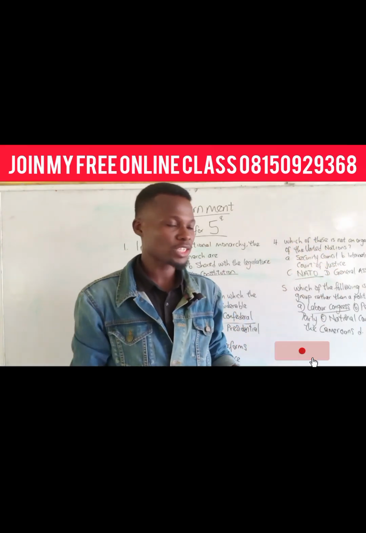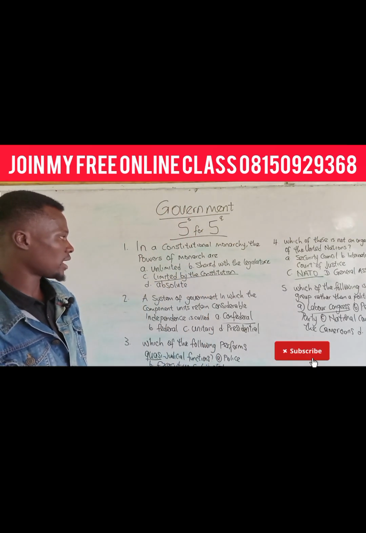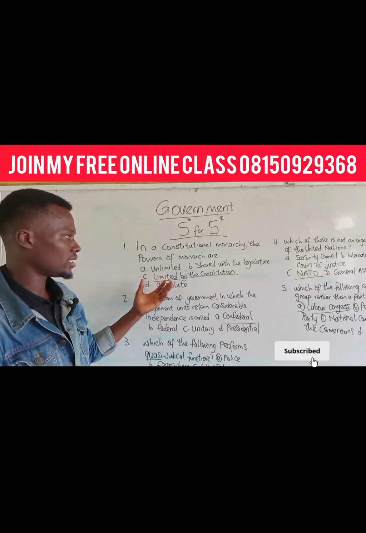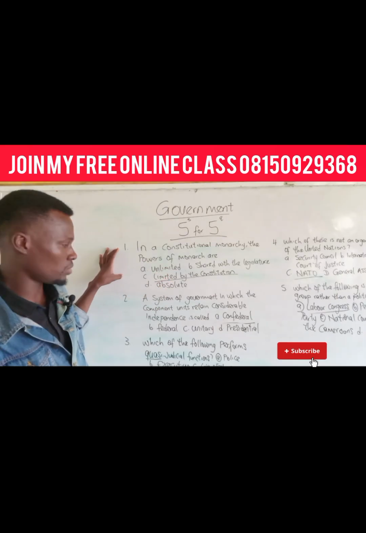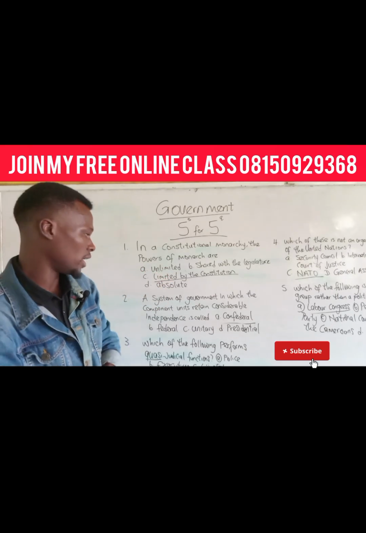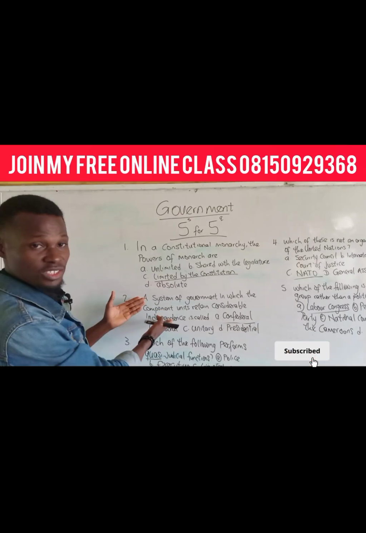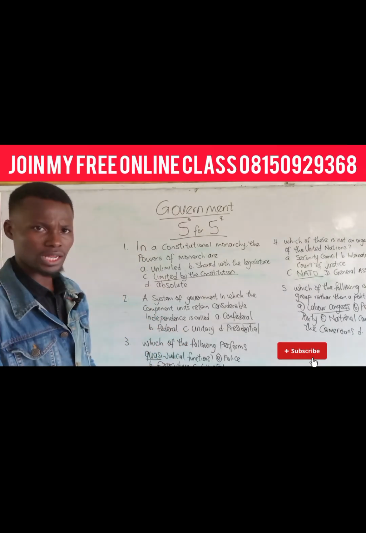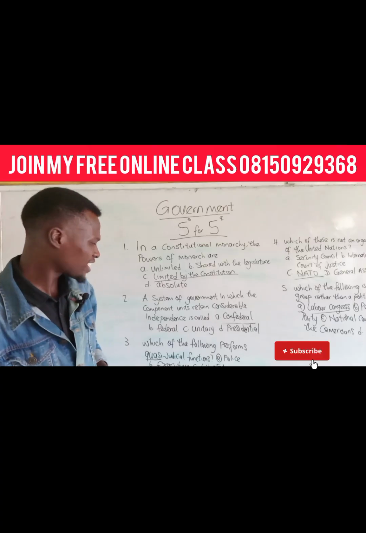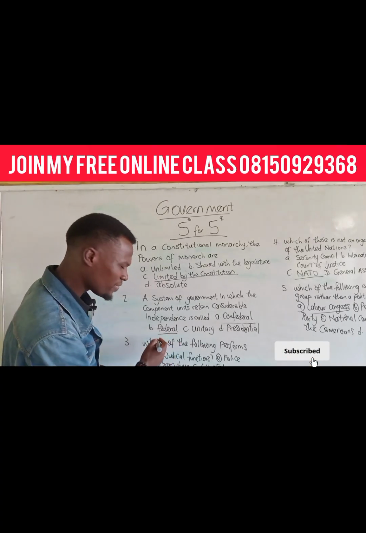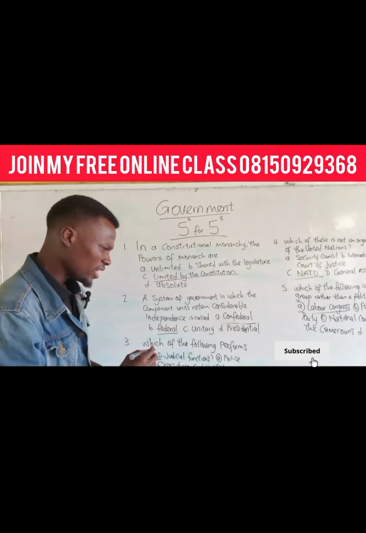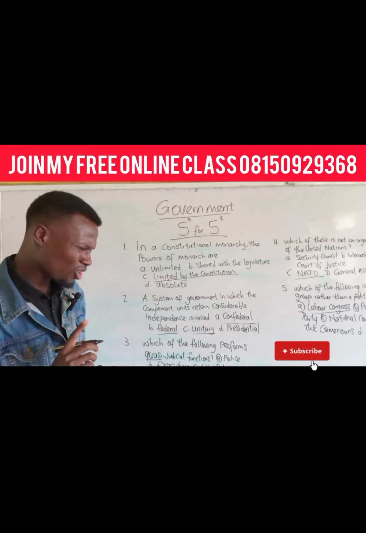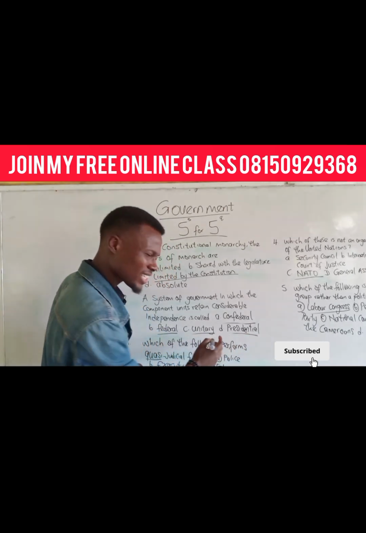So when you are solving past questions and you see that the answer to question 1 is unlimited, okay, we don't have issues with this question 1. Let's use question 2 as a typical example. The moment you see question 2, you know that the answer is confederal. But don't rush. Ask yourself, have I seen federalism before? Is this also in government? Have I seen unitary system of government before? Is this also in government? Have I seen presidential system of government before?